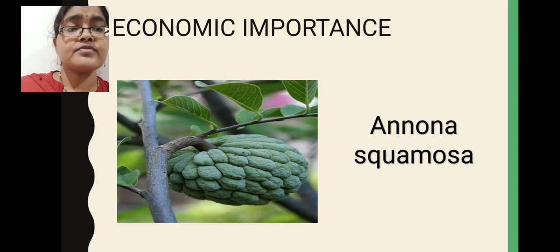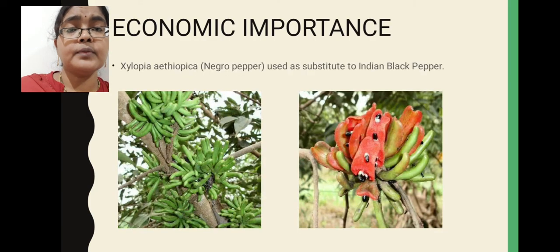Next, from this family we will get some valuable spices. For example, Xylopia aethiopica. You can see in these images Xylopia aethiopica plant and fruits. This is commonly called as negro pepper. These seeds of Xylopia aethiopica are used as a substitute to Indian black pepper. So we can get spices. These have commercial importance. So these spices also we will get from this Anonaceae family members, particularly from Xylopia aethiopica.